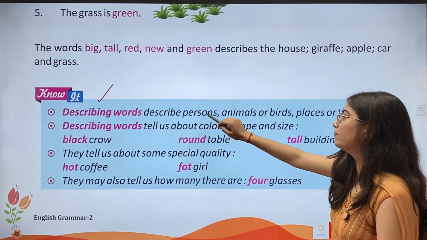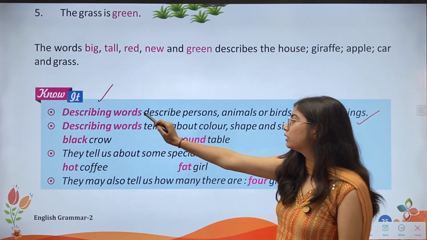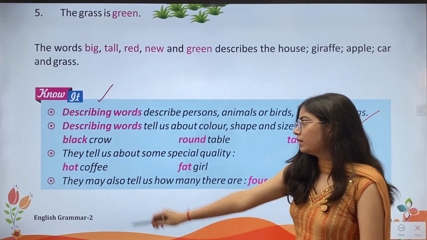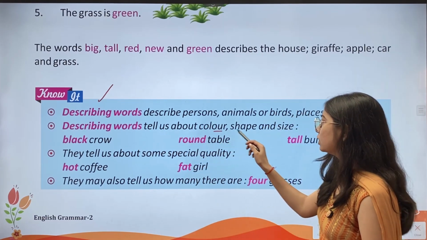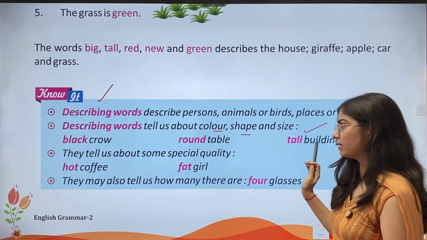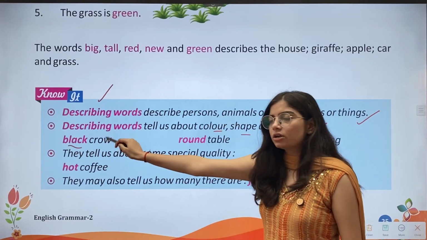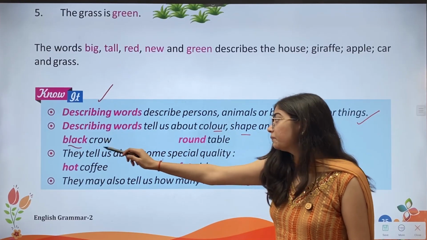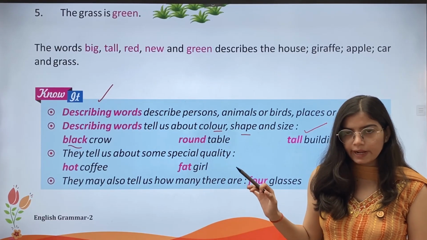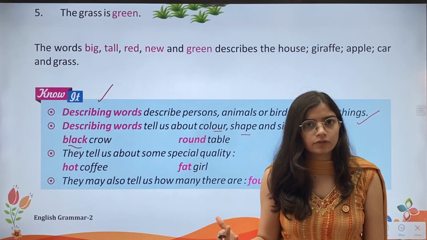Describing words describe persons, animals or birds, places or things. जो describing words होते हैं वो person, animal, birds, places और things को describe करते हैं. Describing words tell us about color, shape and size. जो describing words होते हैं वो हमें color, shape और size के बारे में बताते हैं. For example, black crow. So this is the color of the crow. Okay. Then round table. This tells about the shape of that table, right? Then tall building. Now it tells about the size of the building.